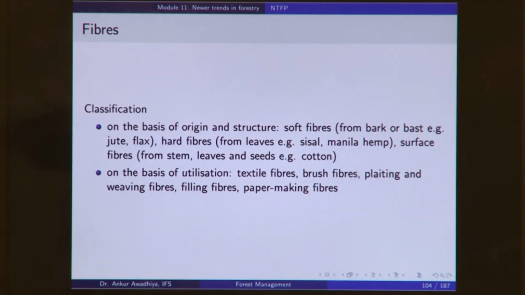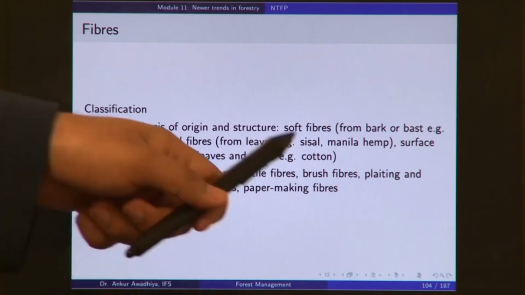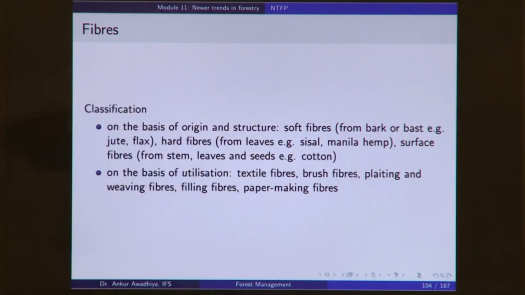So, this is a classification based on the origin, whether you are getting it from bark, whether you are getting it from leaves or whether you are getting it from stem, leaves and seeds, and the structure, whether it is soft, whether it is hard. So, this is one classification of fibers. Another classification is on the basis of utilization. What do you use these fibers for?